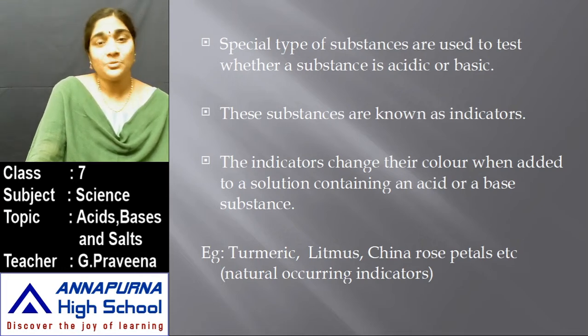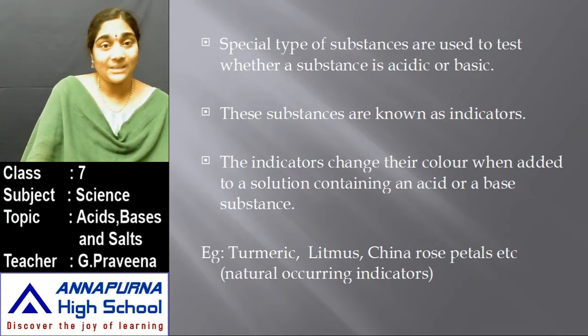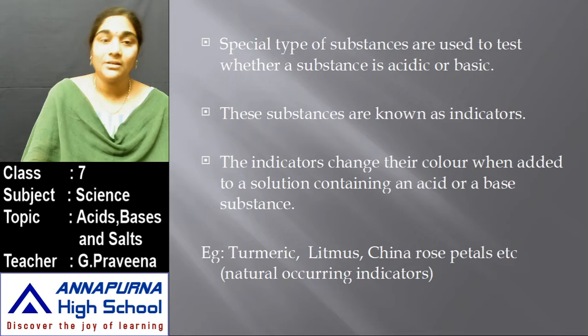A special type of substances are used for this. Those substances which are used to test whether a substance is acidic or basic are known as indicators. So what are indicators? Indicators are those substances which tell whether a substance is acidic or basic.